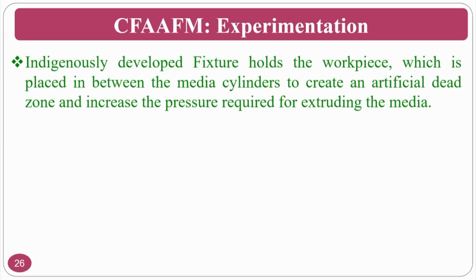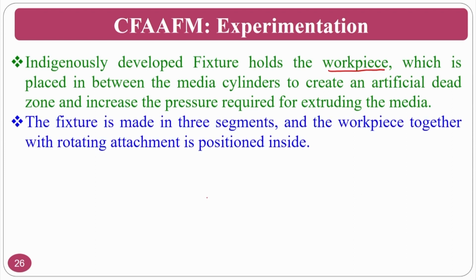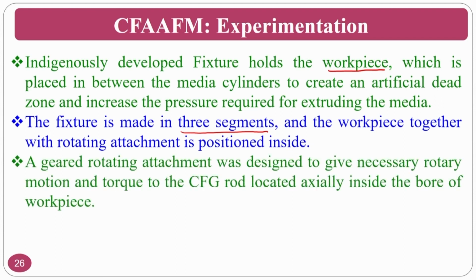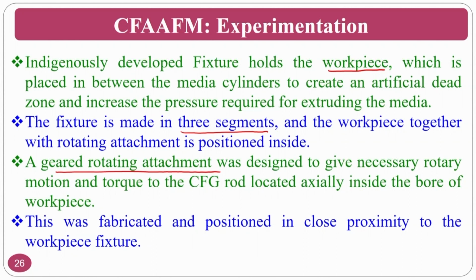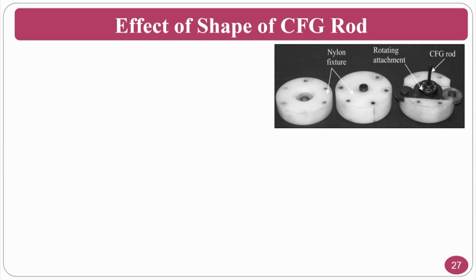The authors have developed indigenously this fixture that holds the workpiece and the centrifugal force assisted rod. The fixture is made in three segments that we have seen: the workpiece together along with the centrifugal rod, and you have the gearing system and other things. The gear rotating attachment was designed to give necessary rotary motion and torque to the centrifugal rod, and it is fabricated and positioned in close proximity to the workpiece fixture. Okay. This is done, and the shape of the rod.